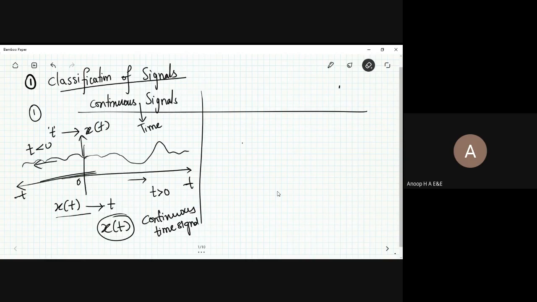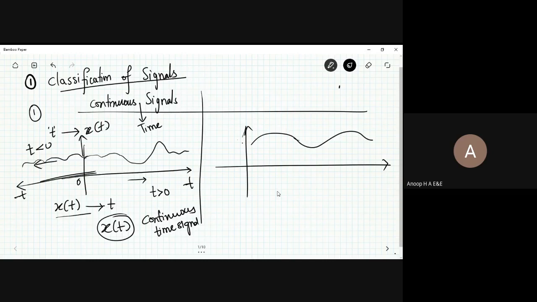Any quantity that is continuously varying can be represented like this. Such a quantity is represented by a signal, and this signal is continuously varying with respect to time. As I have written here, you have the magnitude at each and every instant.